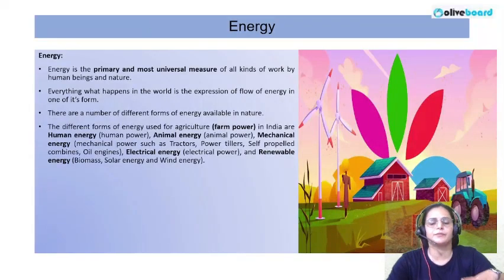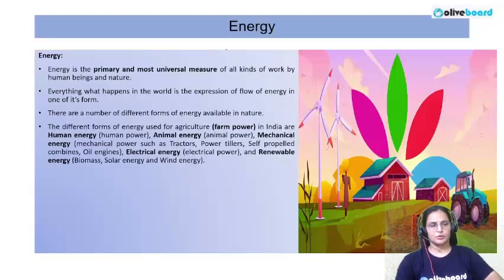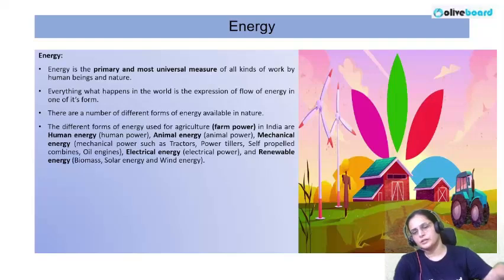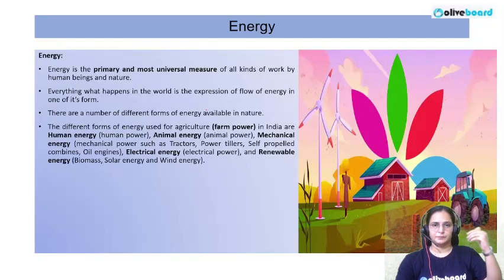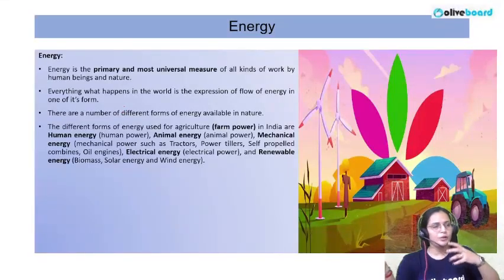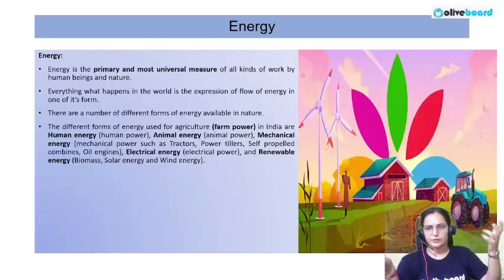So here we have energy. Energy is definitely needed for doing all the work around us. Like I'm talking about agriculture operations, not a single operation will be possible if there is not a good source of energy available in the field. There are different forms of energy that we use in the field, like human energy, where we are involved in doing different operations in the field, and animal energy for the different plowing operations and other such agriculture operations.